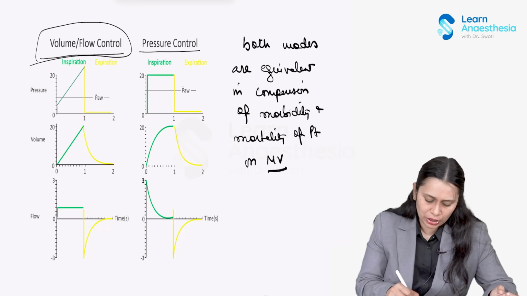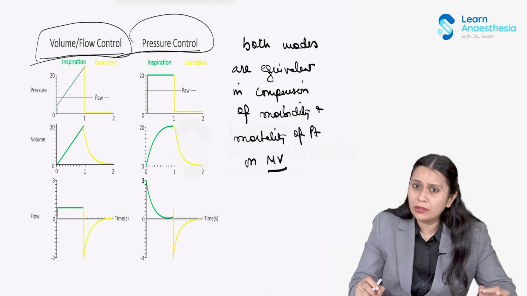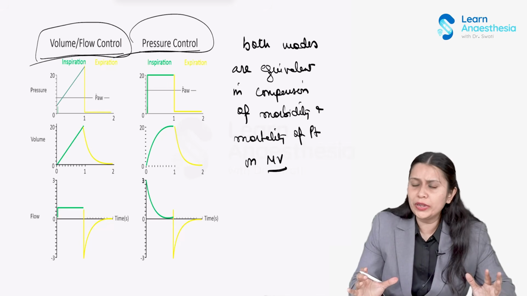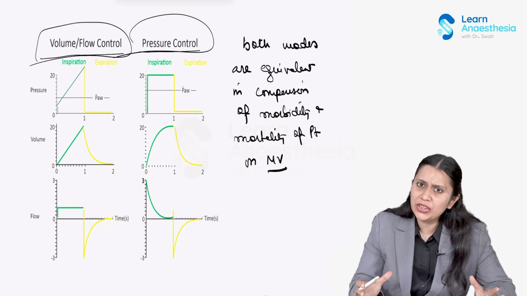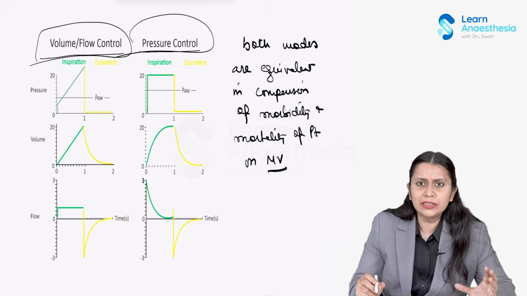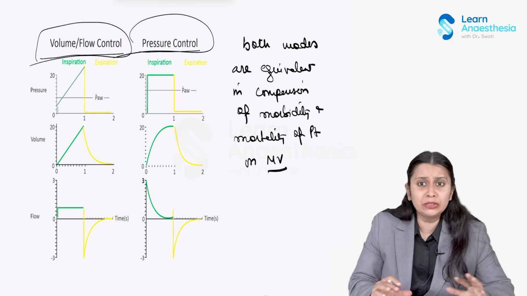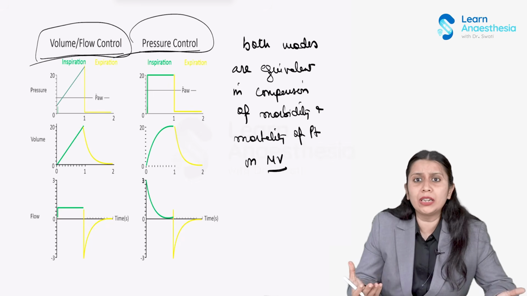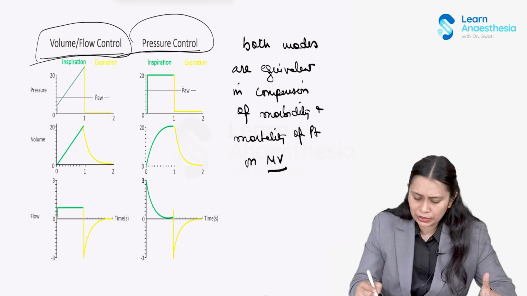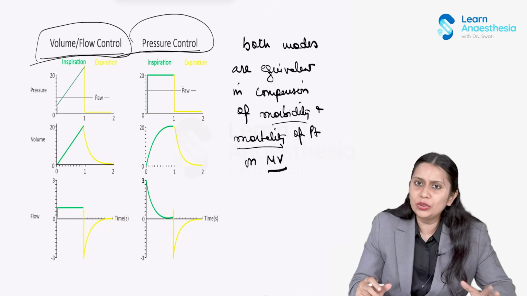So whether volume control or pressure control depends upon the operator who is setting the mode and also the patient's tolerance. Some patients may tolerate volume control better, some may tolerate pressure control better. There is nothing called a better mode. Both modes are equivalent in morbidity and mortality and both can be used.